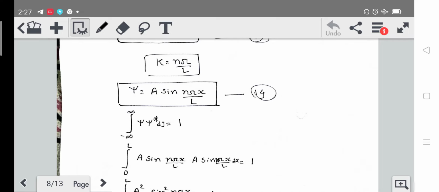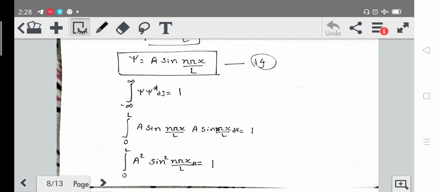So the total probability will always be 1. The probability of finding the particle in any state can be 1. Here, instead of minus infinity to infinity, we have the limit 0 to l.